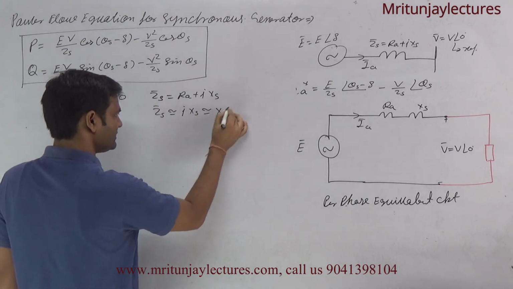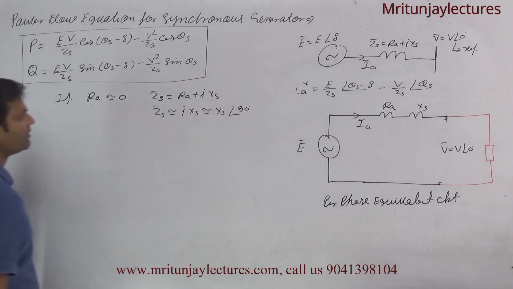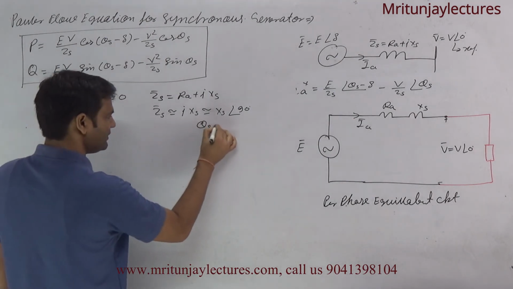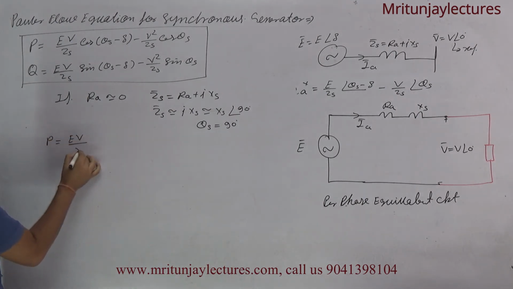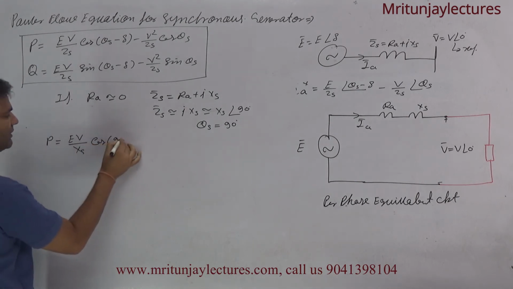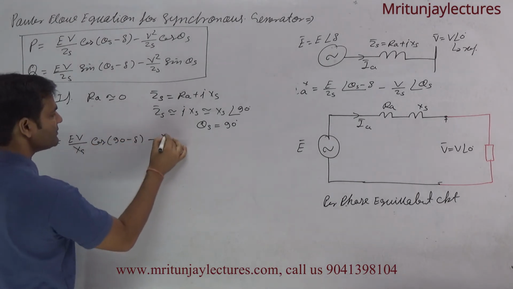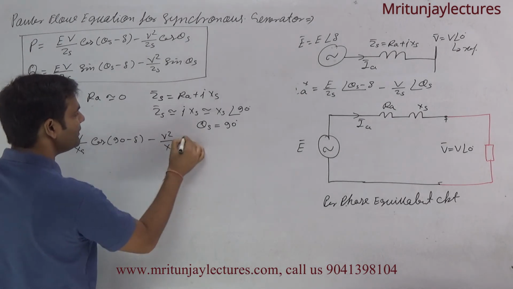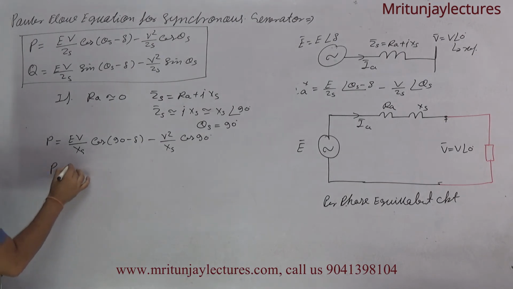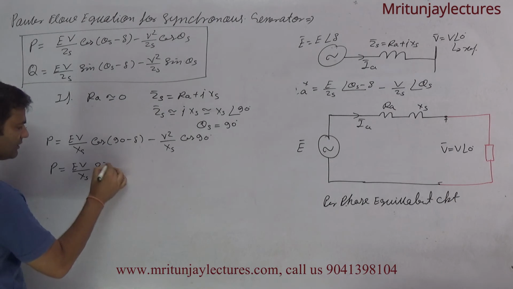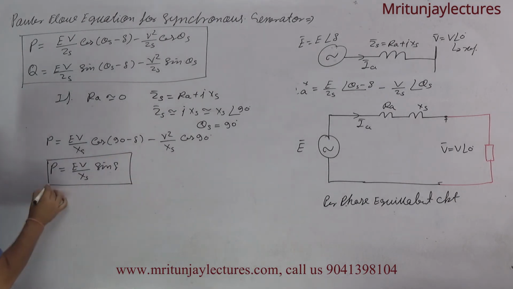This one is written as ZS at the angle plus 90 degrees, which means theta is equal to 90. Now put here P is equal to EV by X into cos 90 minus delta minus V square upon ZS into cos 90. Clear? So P is equal to EV by X into sine delta.